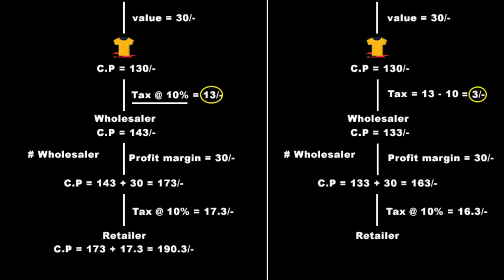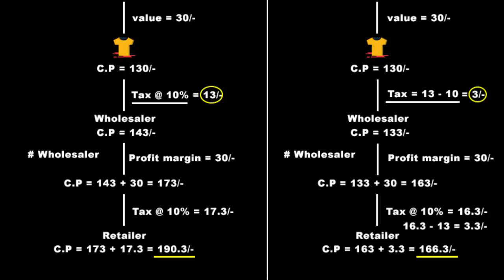In the new GST system, it will be 10%, that is 10 by 100 into 163, which is 16.3. Now this 16.3 will be cancelled against the tax paid on wholesale, which is 16.3 minus 13, and that is going to be 3.3 rupees. And now your cost price of the shirt under the new GST system is 163 plus 3.3, which is 166.3 rupees.